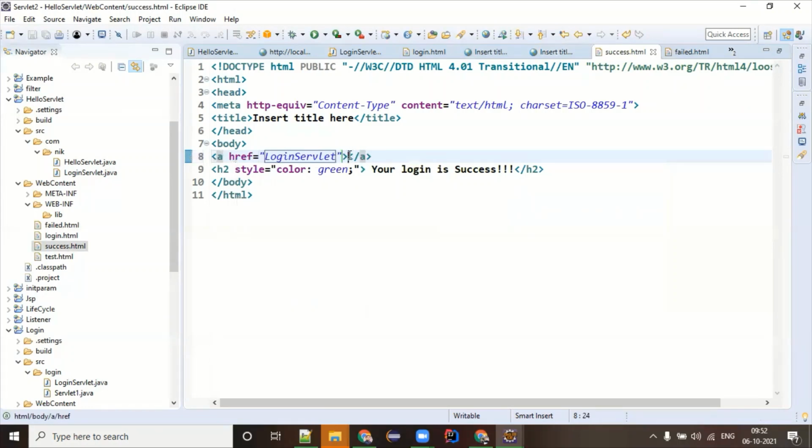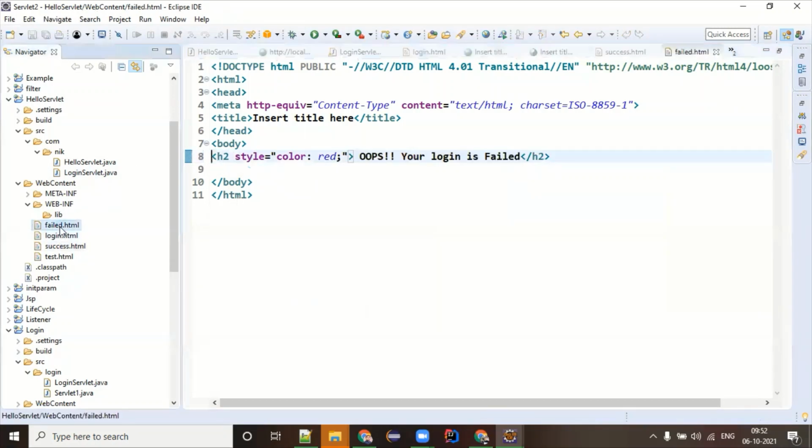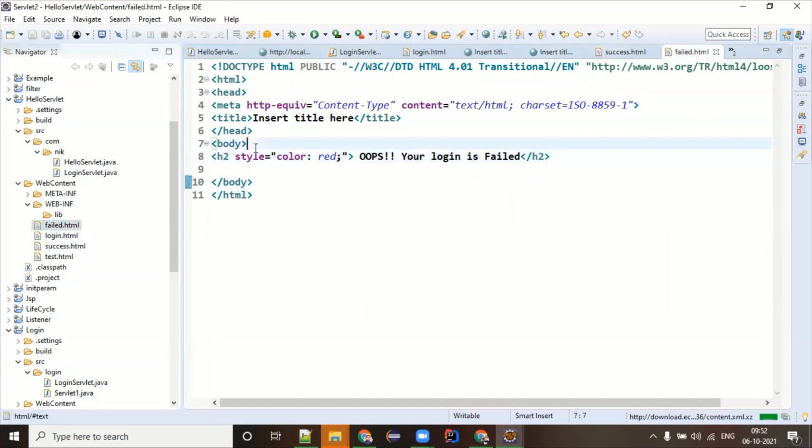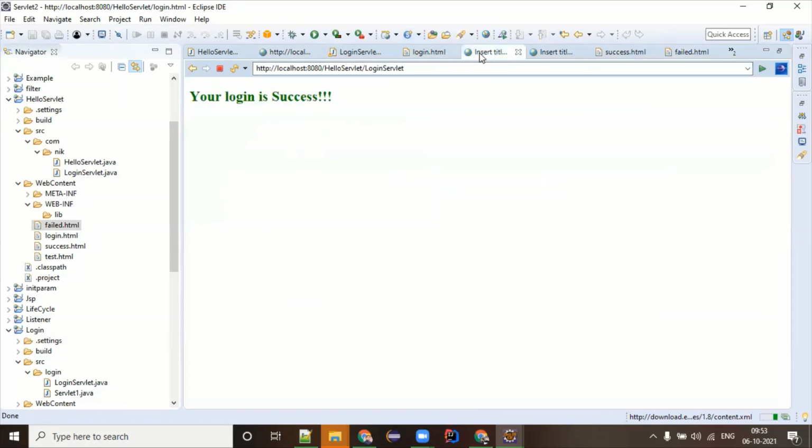Why don't you put your home option here? Just copy this and go to your failed page. And here also, instead of home, you can say, please try again. Now see how it looks.